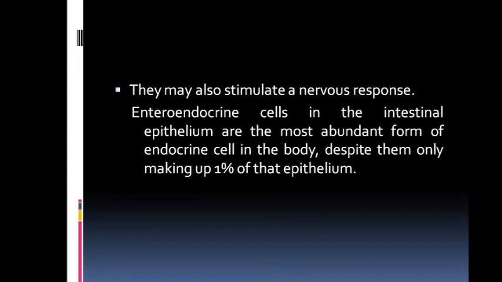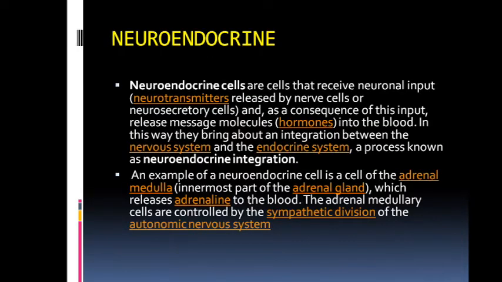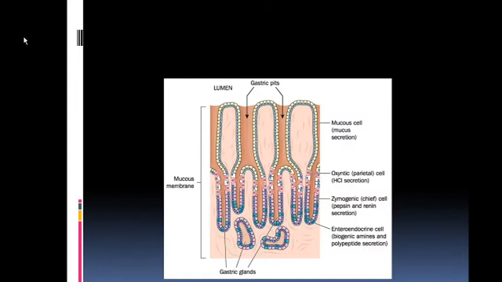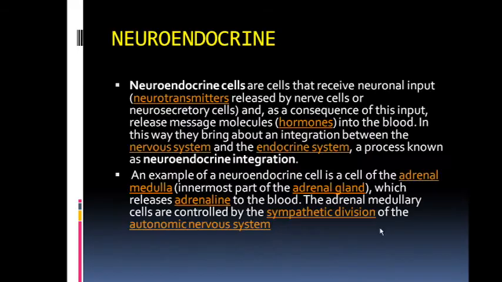So there are three types of the endocrine cell. First is the enteroendocrine, then next is the neuroendocrine, and third is the APUD cells, and APUD cells are also a type of the neuroendocrine, and the third one is the enterochromaffin cells. Here in this diagram you can appreciate this is the enteroendocrine cell, which secretes the biogenic amine and the polypeptides, which is a hormone, and it is present in the epithelium. 1% of epithelium is covered by the enteroendocrine cells.